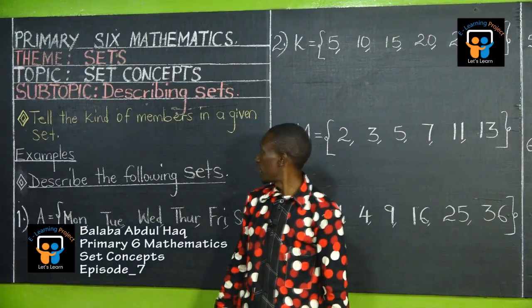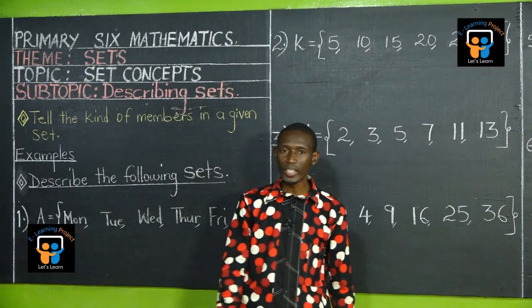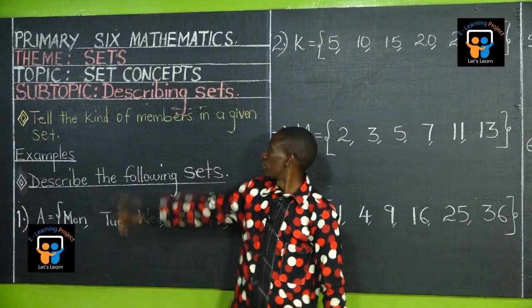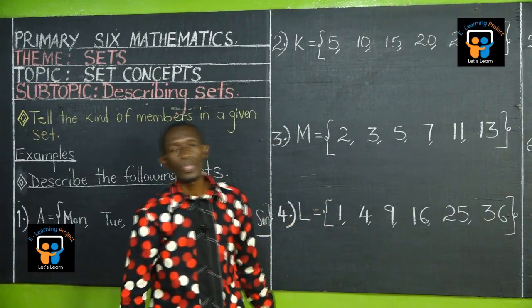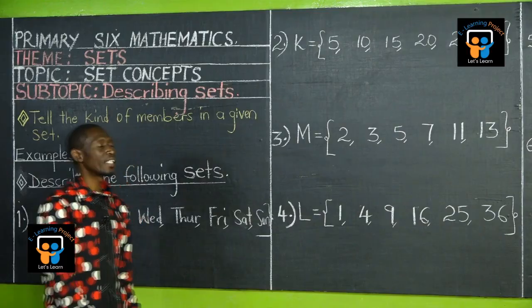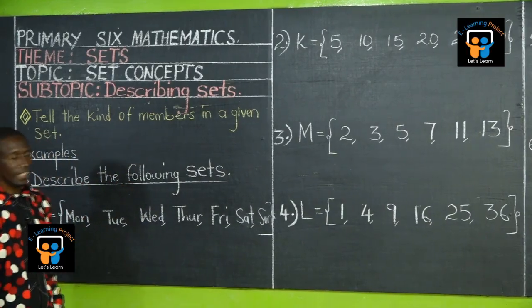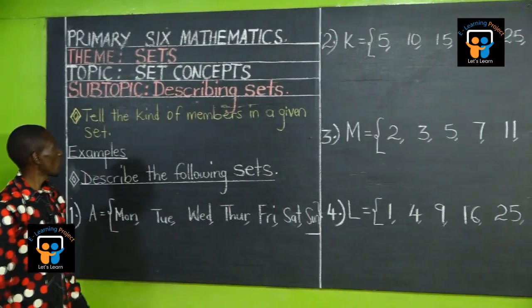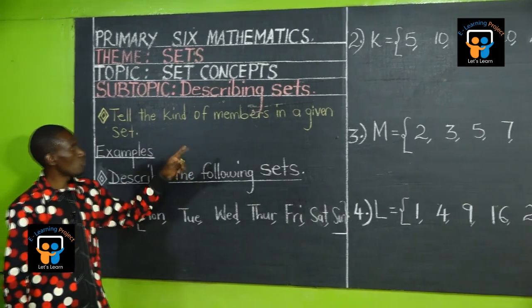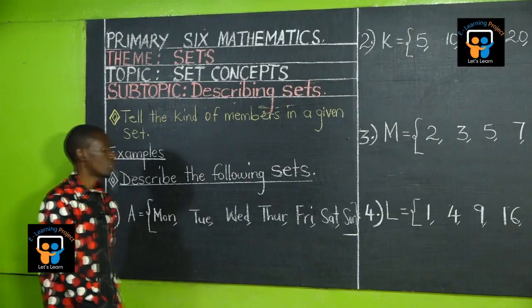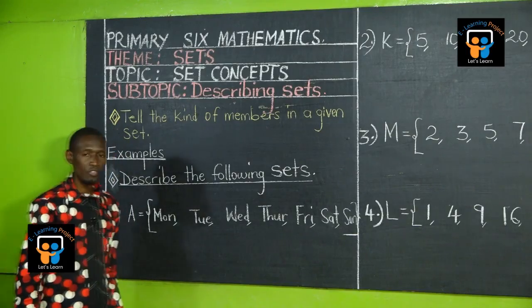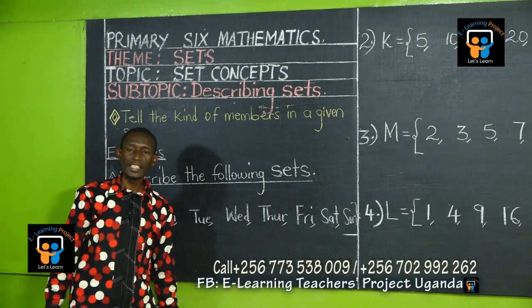So today's subtopic is, can we read, all of us, describing sets. To describe, you are going to tell the kind of members in a given set.